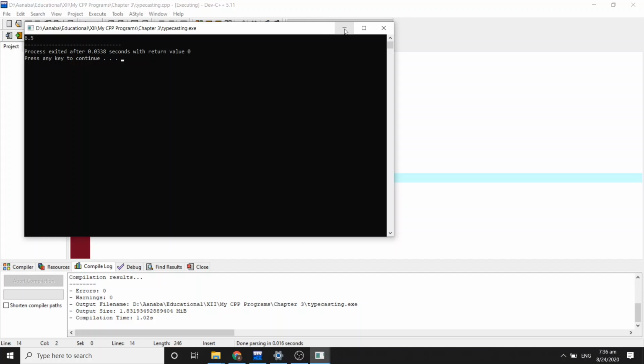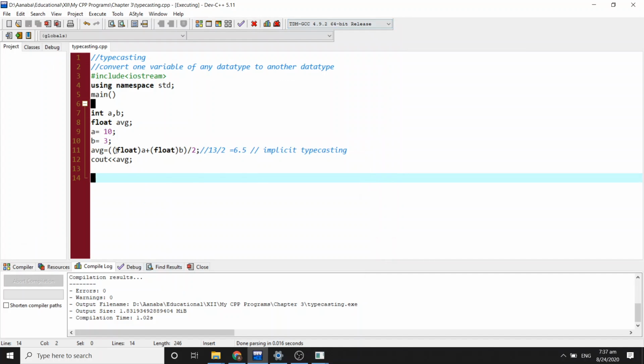How did I get this result? I have added float to this variable a. I have converted this a explicitly to a float data type, and I have also converted b explicitly to a float variable. These two variables are basically of integer type, but we have converted them to the floating type for this calculation to find the average.